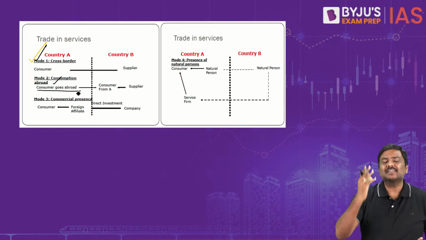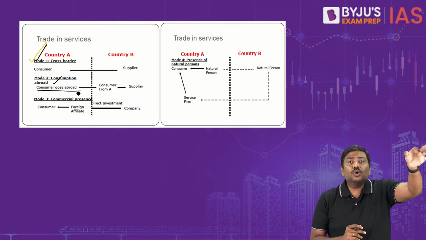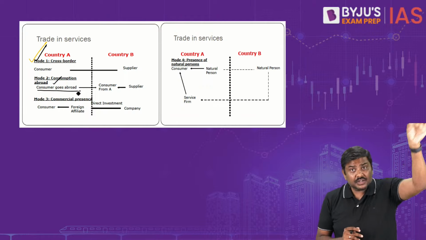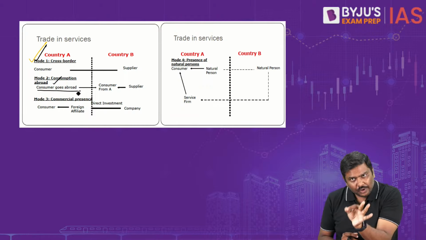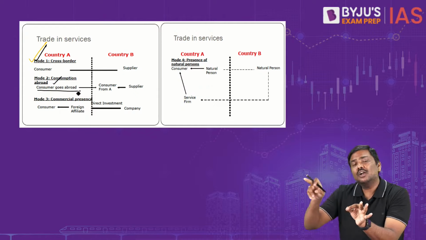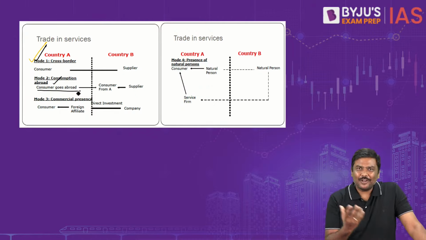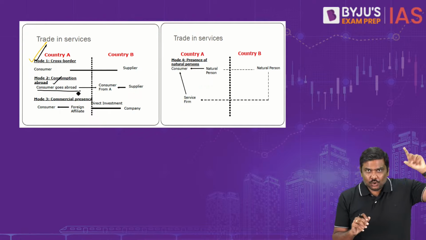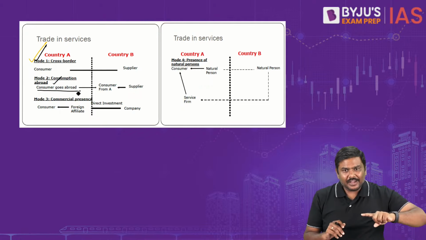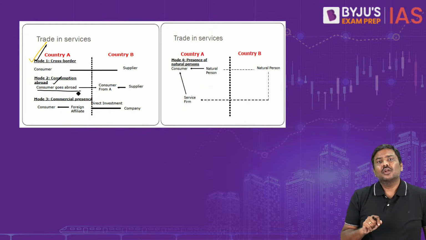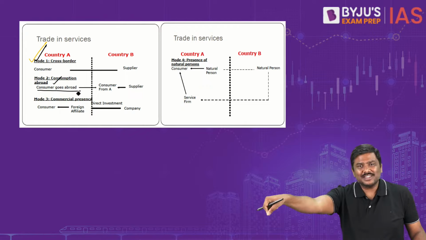I'll give a very simple example. The tourist from USA will come to India, right? Let's say book a room in Oyo. Very simple example. All of you can understand this. The tourist from USA will come to India, book a room in Oyo or use Ola services.